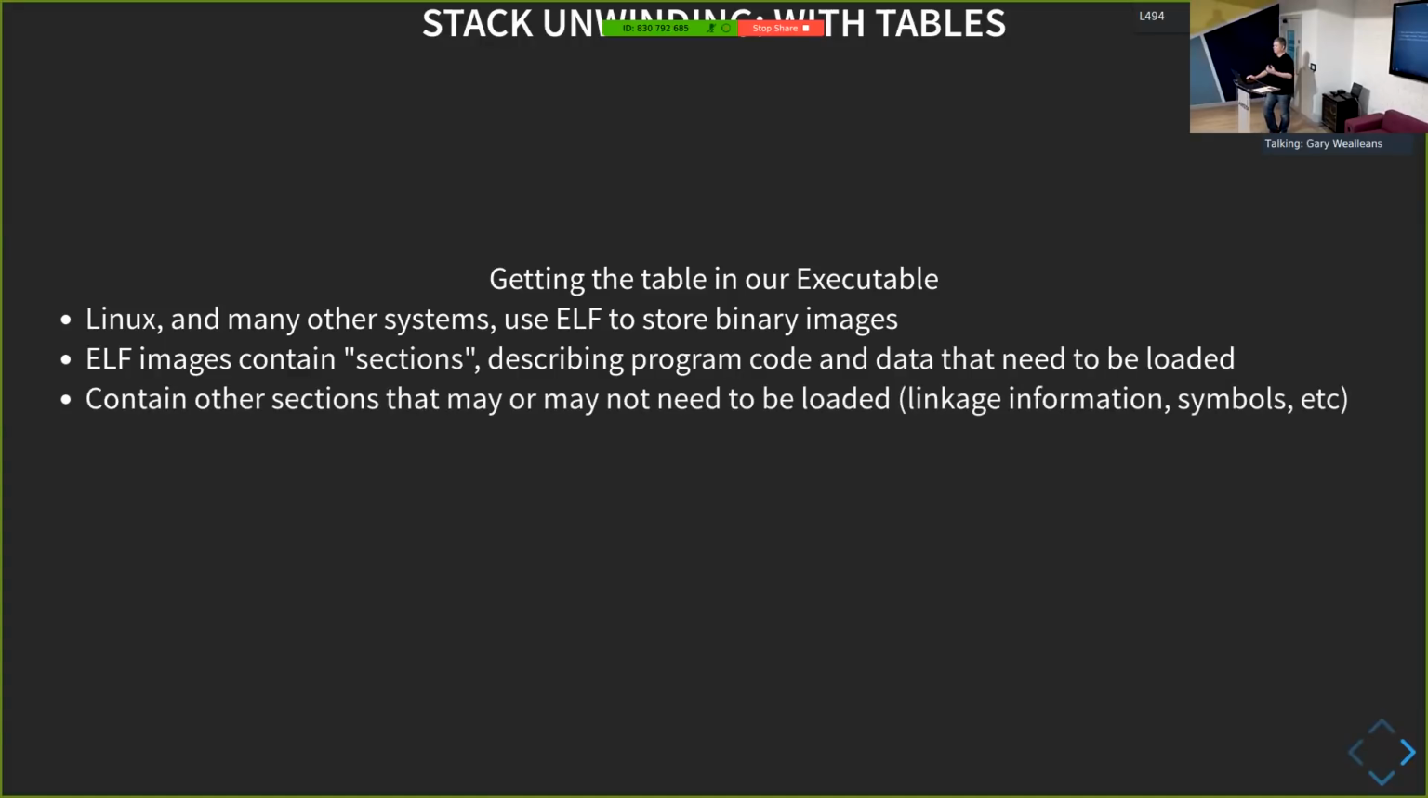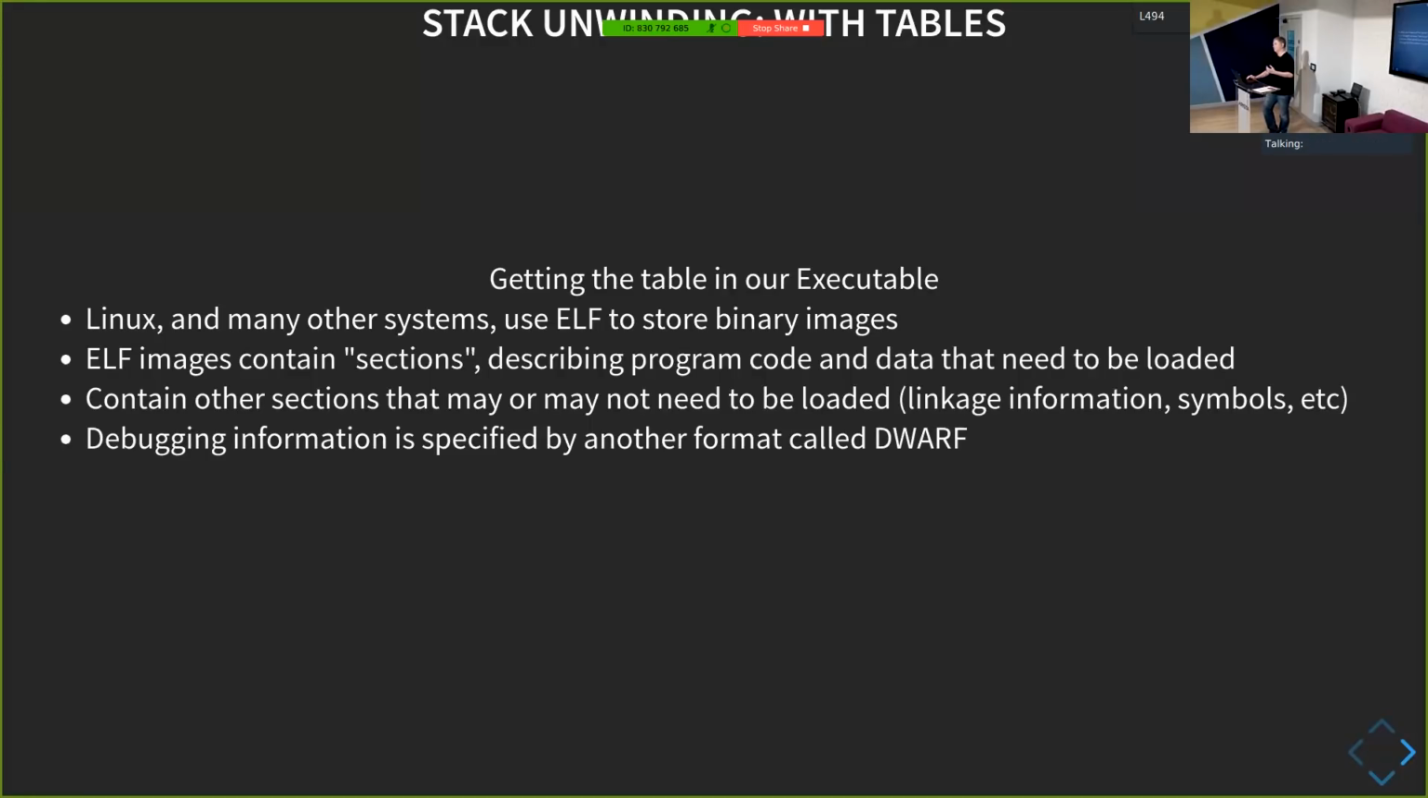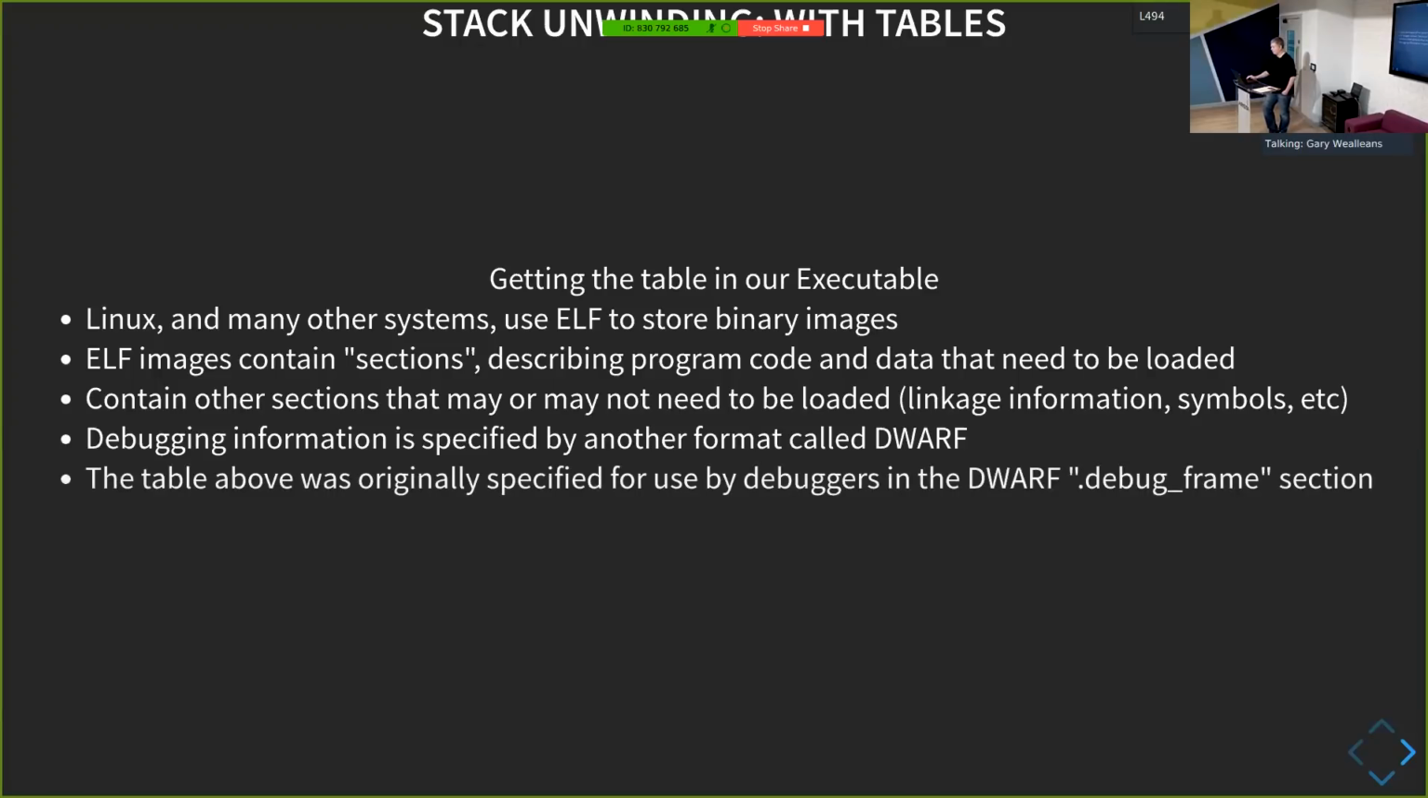So the sections are normally for things like code and data, linker information, that kind of thing. But they can also contain things like debugging information. And the DWARF information specifically is carried in the ELF image. And the DWARF spec says where to find certain sections. So it'll tell you that there's a debug frame section that has debug information in it. Okay? So this table that we've looked at here was previously stored in what's called the debug frame section.